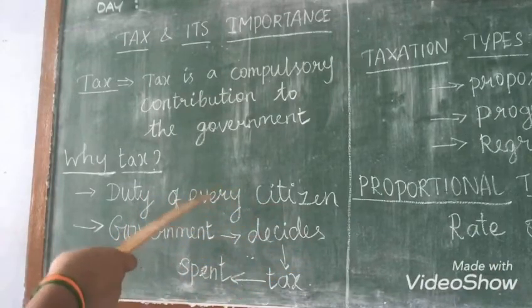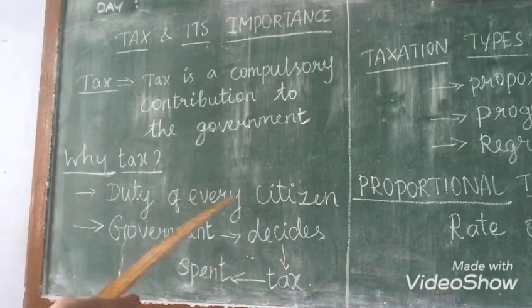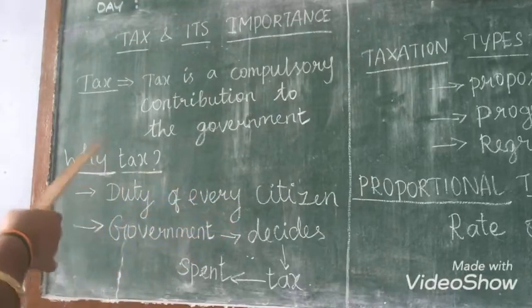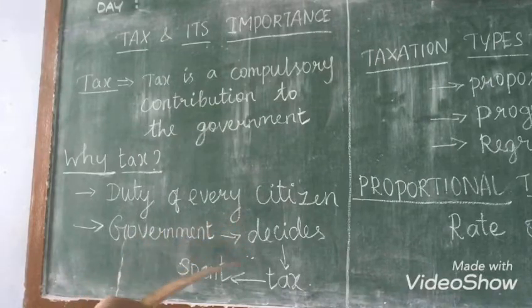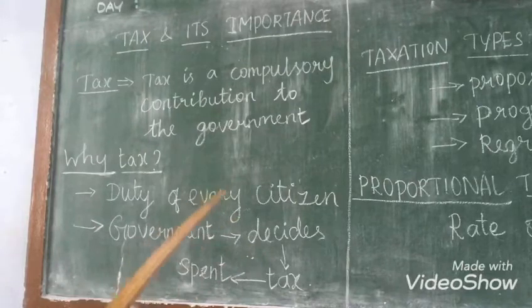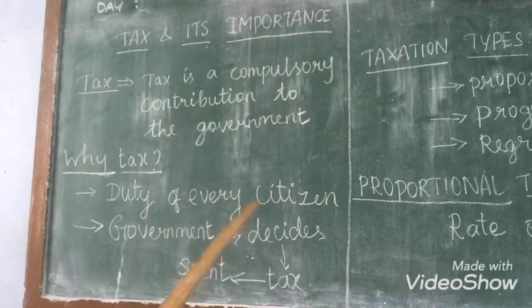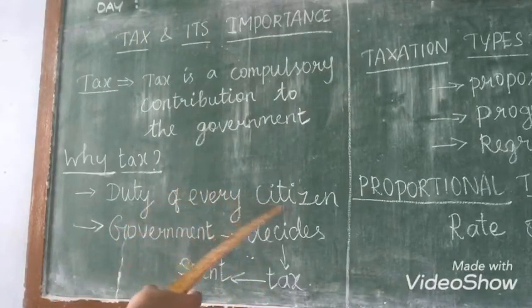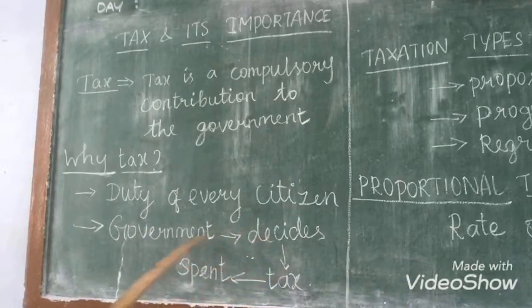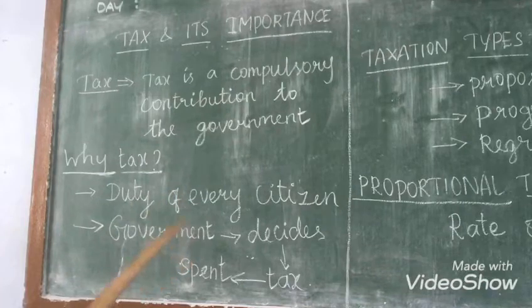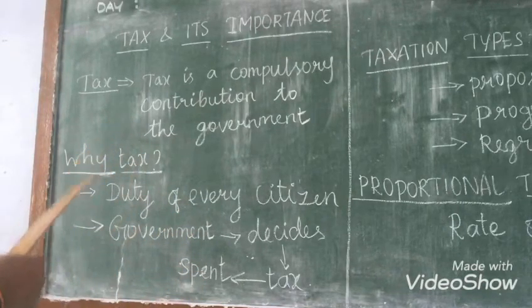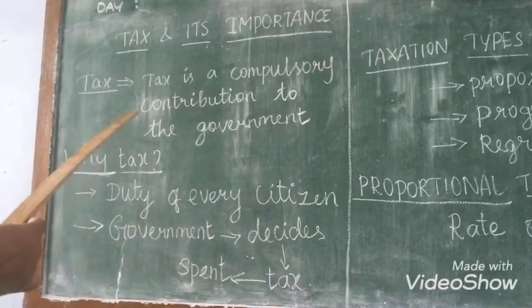So with this tax amount, we are paying some amount to the government. So with this tax amount, what will the government do? They'll decide to spend this tax amount in a useful way for the wealth and the welfare of the country. So the government will decide and organize this amount to spend it in all the categories. Okay, so for this reason we want to pay the tax.